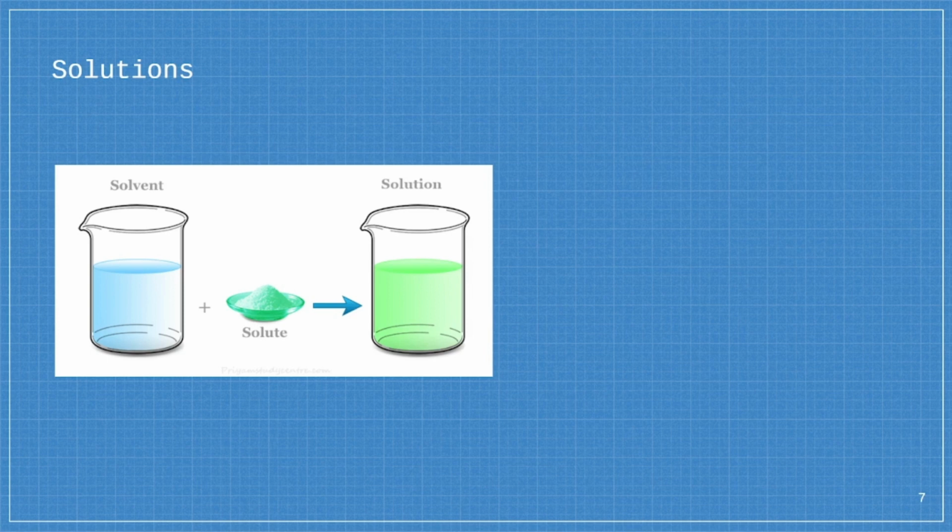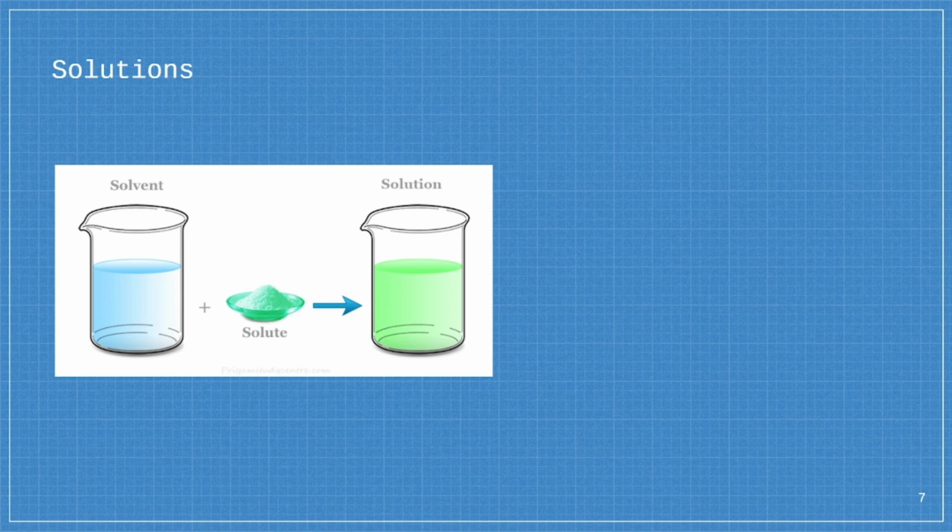Once enough solute is added, the solution becomes saturated. This means that no more of the solute can dissolve in the solvent at that specific temperature. The solution is only saturated at that specific temperature because if the temperature is changed, the solubility of the solute will change too. Solubility is the ability of a solute to be dissolved in a solvent, usually water.